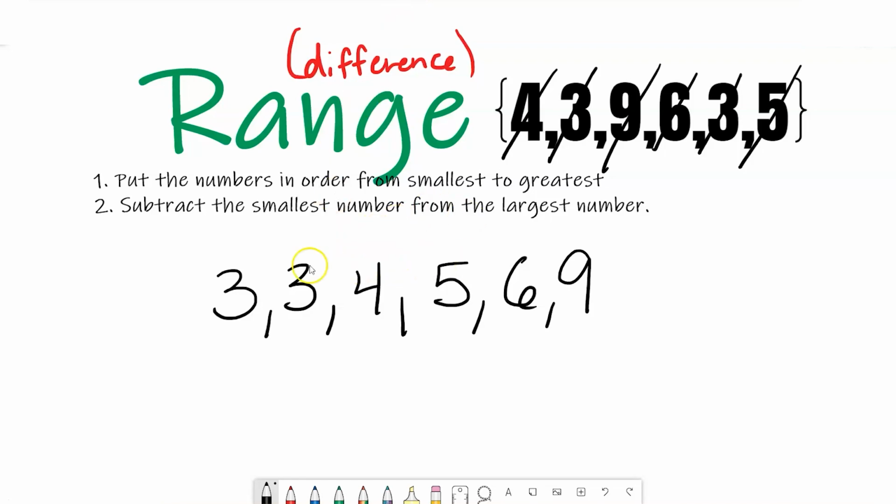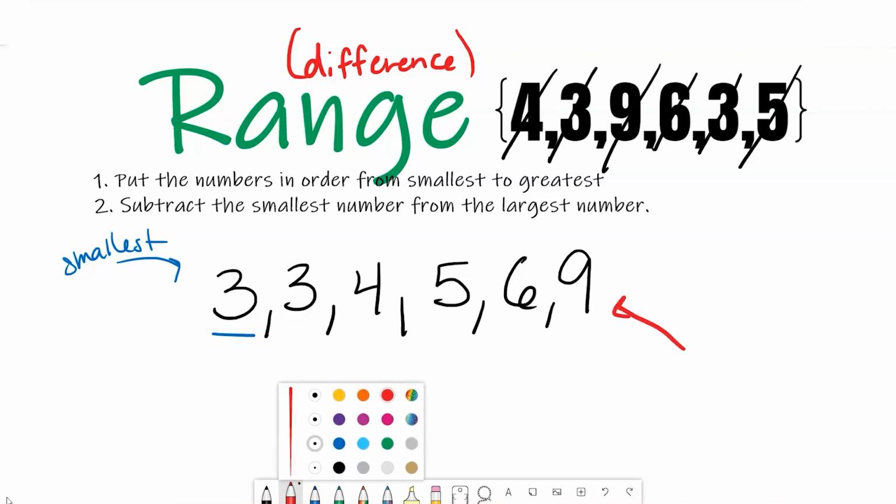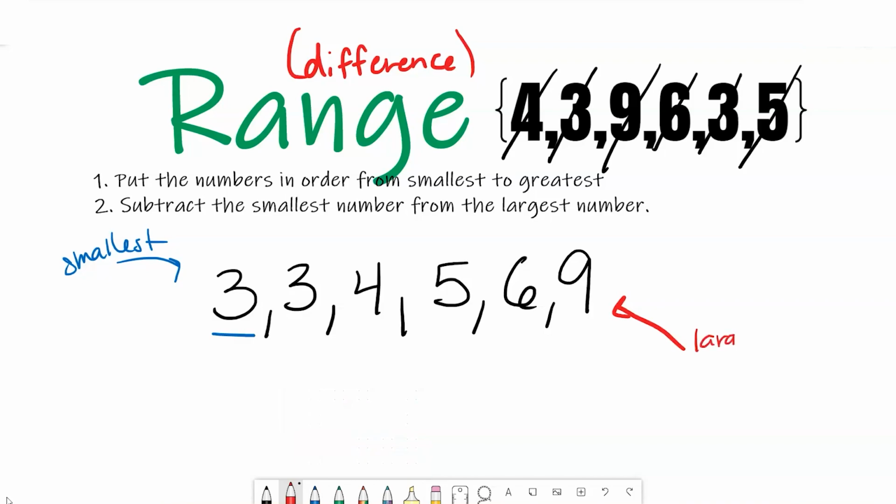Now that I've done step 1 and I put them in an order from smallest to greatest, I need to subtract my smallest number from the biggest. Okay, so let's do that. My smallest number is 3, and my largest number is 9. So I need to subtract the smallest from the largest. So I'm going to subtract 3 from 9. 9 minus 3 is 6.